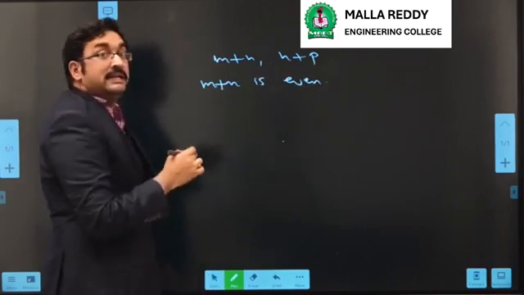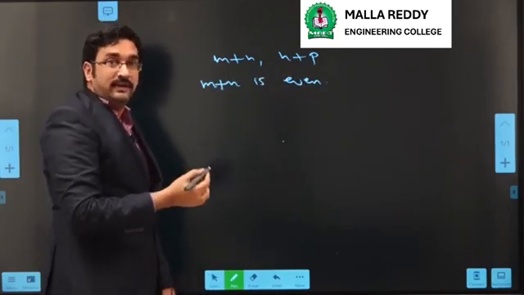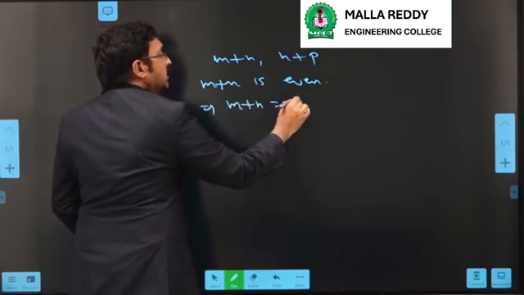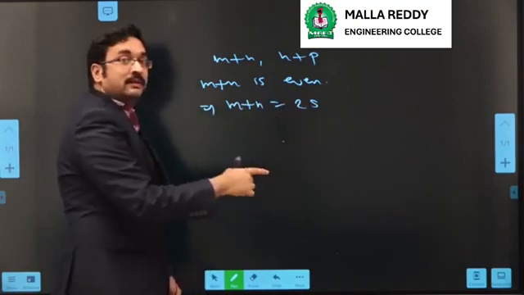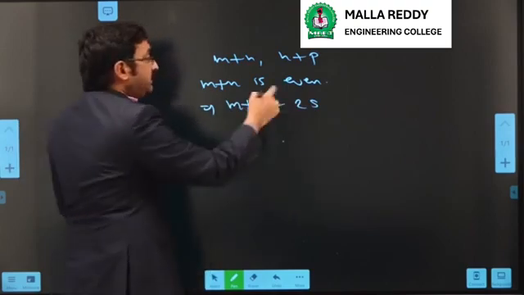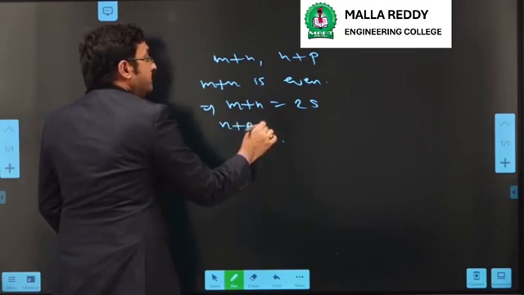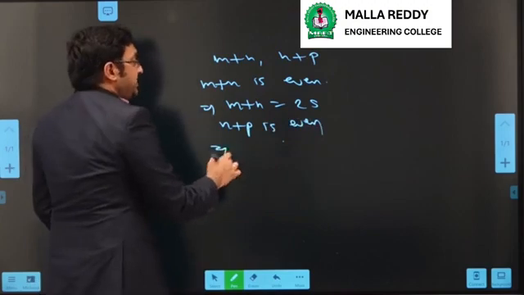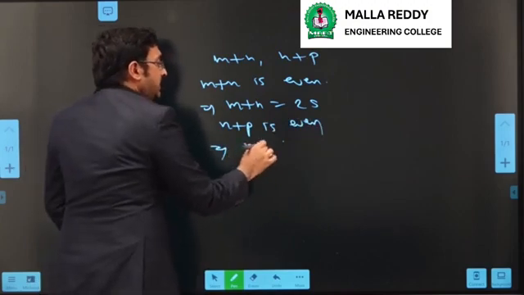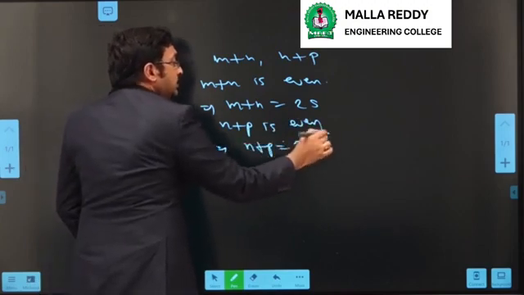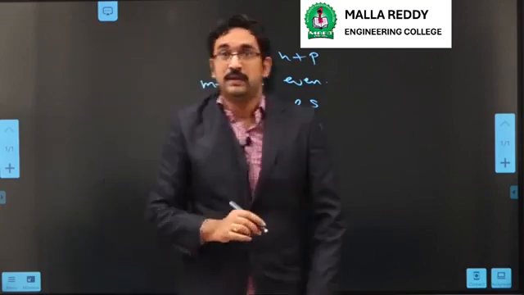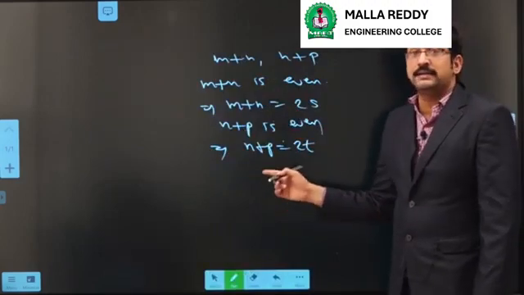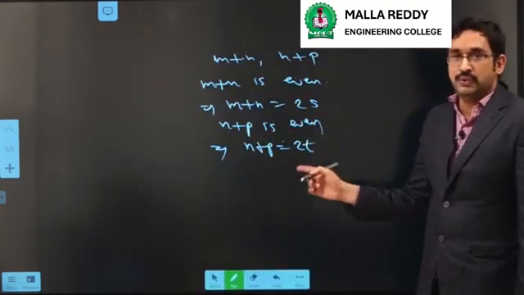If m plus n is even, by the definition of even integer, we can write m plus n equal to 2s, where s is an integer. Similarly, we assumed that n plus p is also even, so by the definition of even integer, we can write n plus p as 2t, where t is an integer.